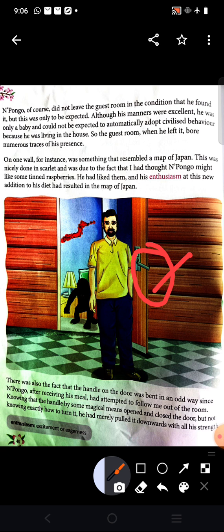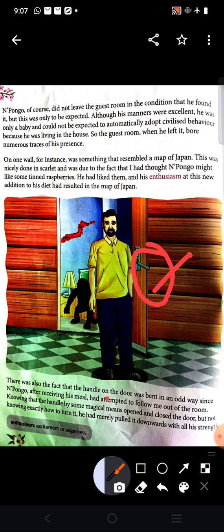This handle was bent. Who has bent it? Let us see. So there was also the fact that the handle on the door was bent in an odd way, since Pongo, after receiving his meal, had attempted to follow me out of the room.